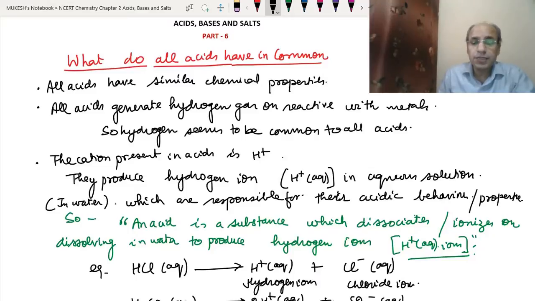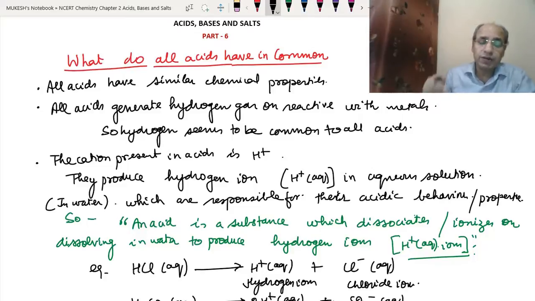Okay, but there might be a few metals which are less reactive than hydrogen, which may not react, but most of the metals react with the acids to produce hydrogen gas, if they are reactive. So we can conclude from here that hydrogen is common to all acids. The cation present in all acids is hydrogen.